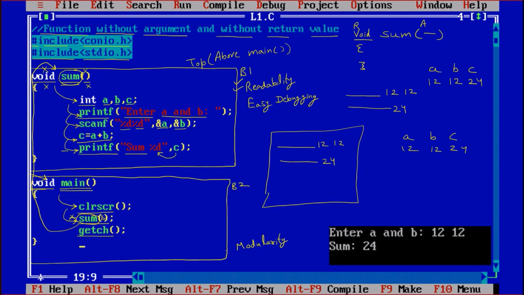After that, the compiler will check the closing bracket. So the compiler will come back to the same line from where it was called. So the compiler is coming back here now. And after that you can see the getch function. So the screen is held, and after that the closing, so the program will come out. So that is all about the first type of function, which is without argument and without return value. And now we are going to discuss the next type of function, which is without argument with return value.